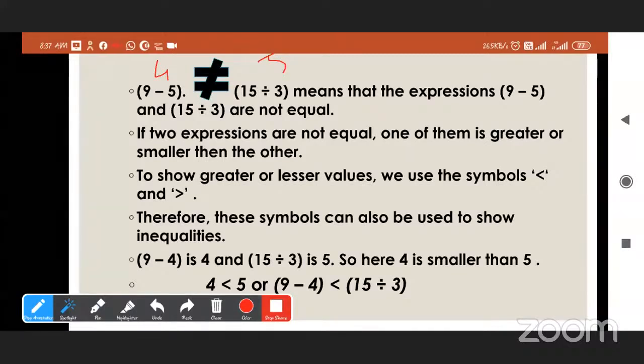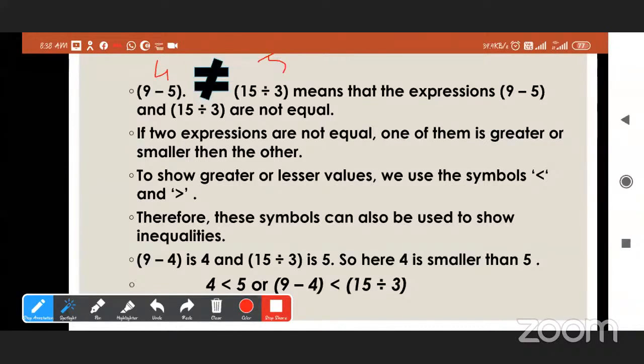See here, 9 minus 5 is 4 and 15 divided by 3 is 5. So here, is 4 equal to 5? Is it equality or inequality? Inequality. Is 4 greater than 5 or smaller than 5? Smaller. So it is not equal and it is smaller than 5.